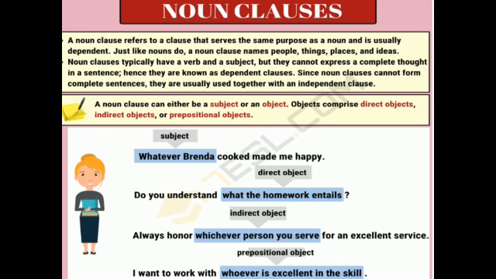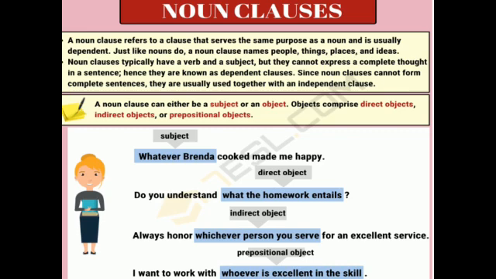Whatever Brinda cooked made me happy. So here whatever Brinda cooked works as a subject. Sometimes a noun clause works as a direct object, indirect object or prepositional object. Do you understand what the homework entails? So it works as a direct object.